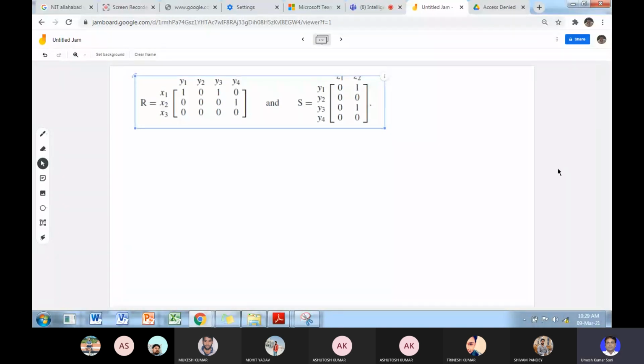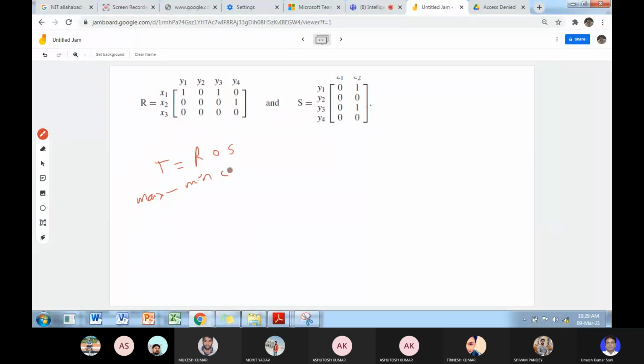Here you see that all the values are only 1 or 0. This is the strength of relations between individual elements of the universe of discourse. So T is defined by R composition S. Suppose we are first taking the max of minimum, the max-min composition.